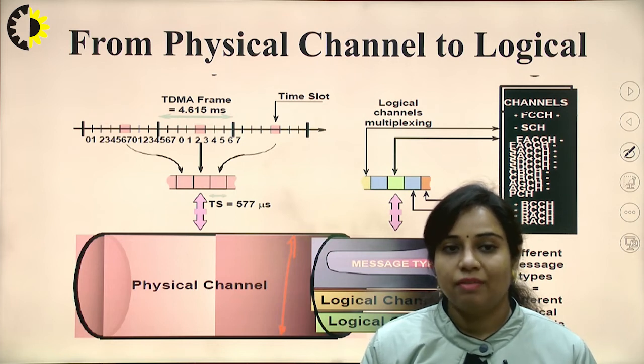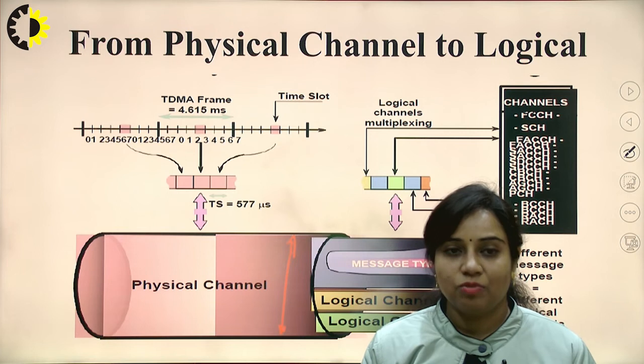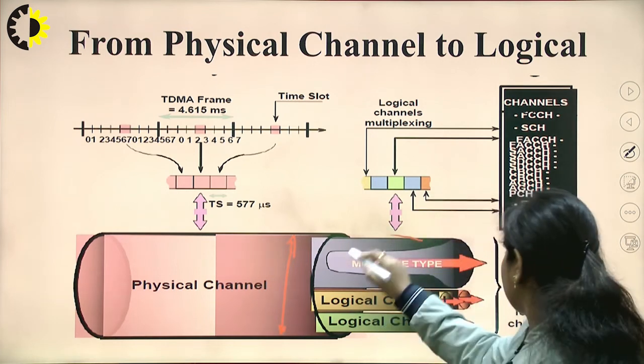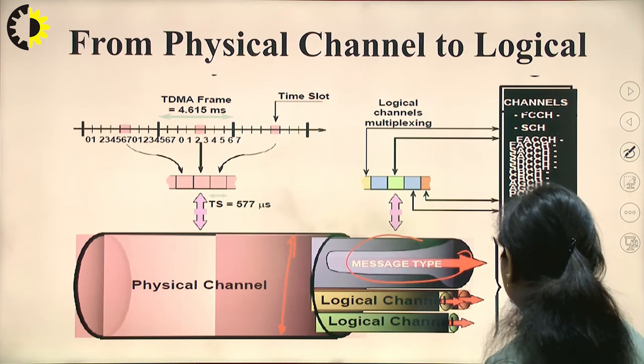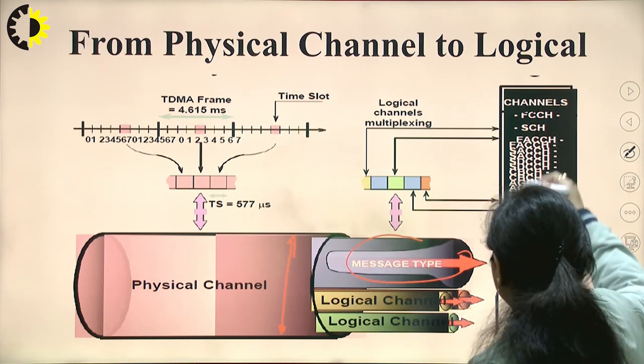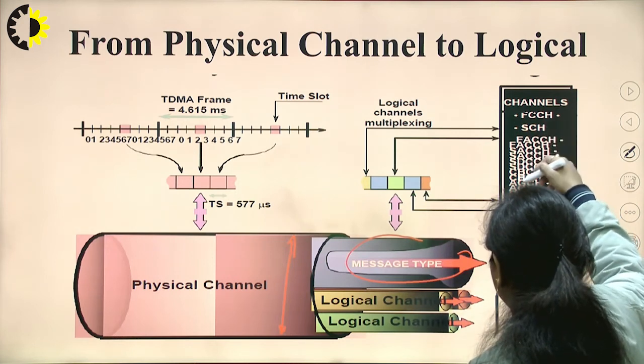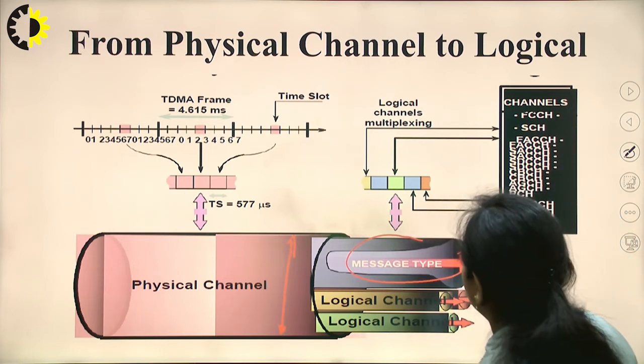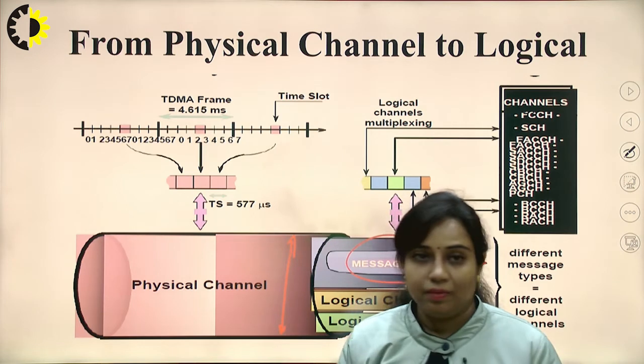So that is a wireless connection that has been set up between the transmitter and receiver, and this is the message type. So different types of message types are there. There are 8 to 10 different channels which will be accompanied by this physical channel.